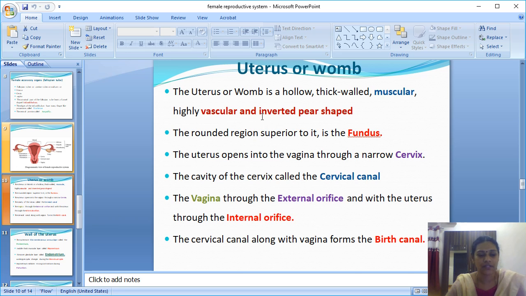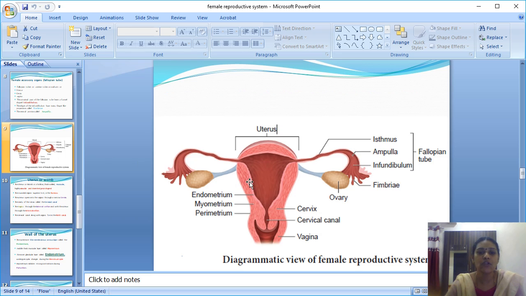Next, the uterus. The uterus, also called the womb, is a hollow, thick-walled, muscular, highly vascularized organ. Highly vascularized means it has so many blood vessels: so many uterine arteries and so many uterine veins. Because so much blood supply is coming here, it is called vascularized.